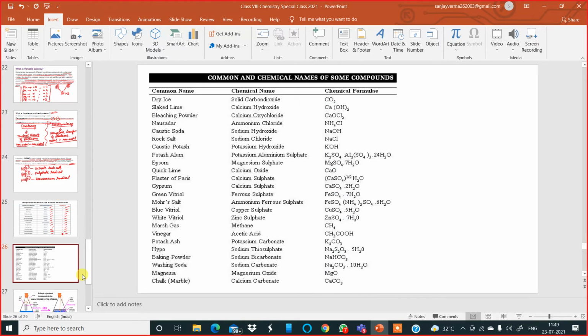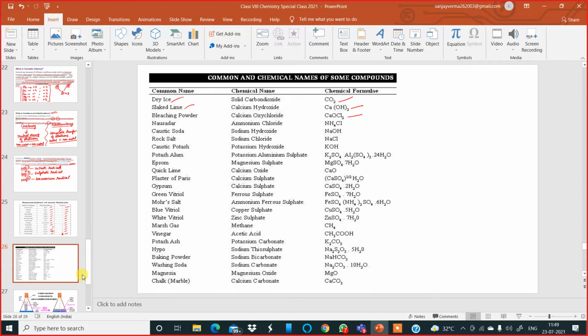Now, moving to the next slide, just for the sake of information, I want to give you some common names, the chemical names and the chemical formulas for some important compounds in chemistry. The first one is solid carbon dioxide. It is called dry ice. Then there is calcium hydroxide, slaked lime.